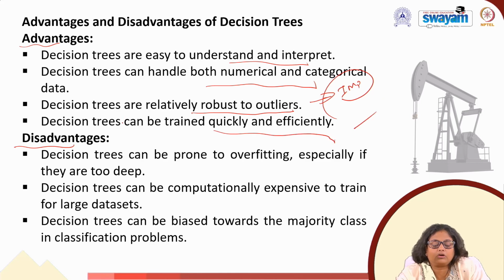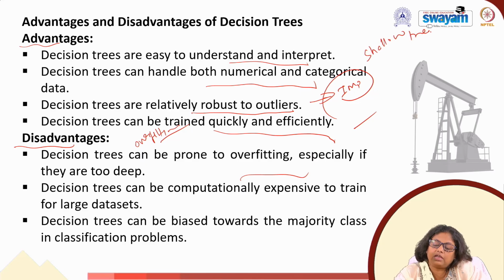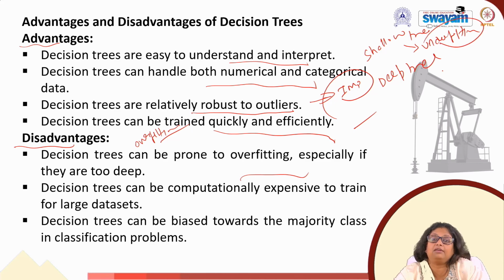Then, talking about the disadvantages, one disadvantage is the overfitting condition. Decision trees can be prone to overfitting, especially if they are too deep. We have talked about two types of tree: one is the shallow tree and the other is the deep tree. A shallow tree has the problem of underfitting, so it is not able to understand the data. If the data set is small, it may have the problem of underfitting, and when it reads the data very well, that is the case of the deep tree.